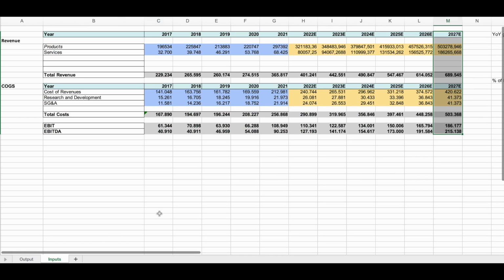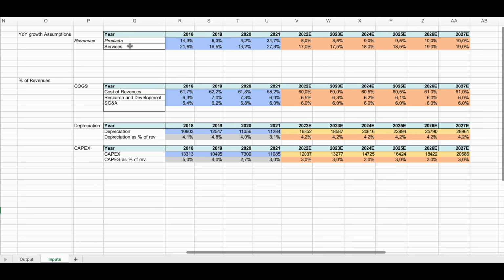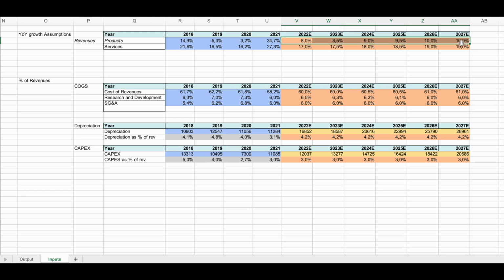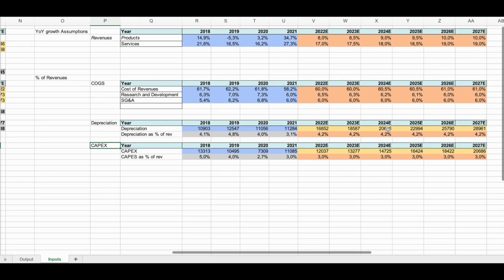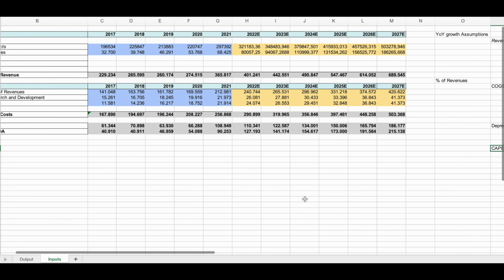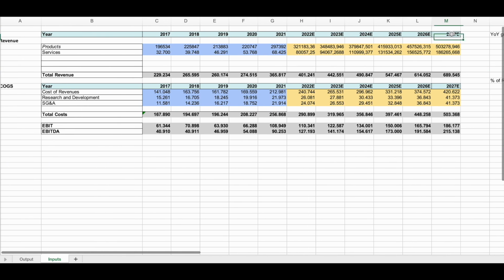The inputs used to reach these values are, for the revenue growth for the product section, I started at 8% and went up to 10%, which if you see, it's the average. I wouldn't expect another 30, 20, or even 15% product growth as seen in 2021. And for services, it is faster growing. So I start at 17% and turned it up to 19% as the market expands. And I did the same for cost of goods sold, depreciation, and capital expenditures. These assumptions led to these values for 2027.